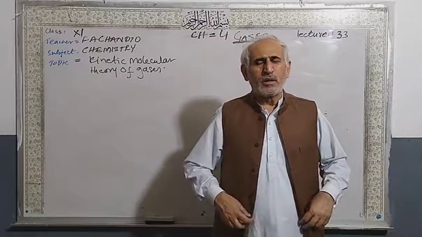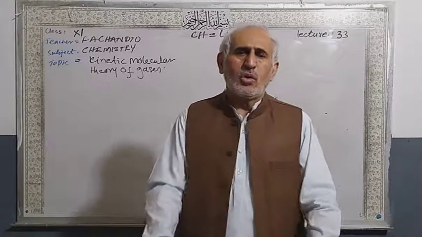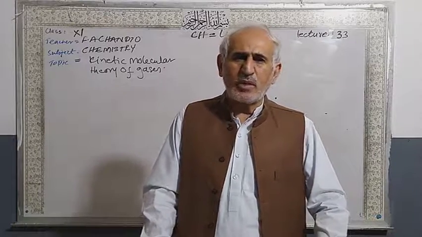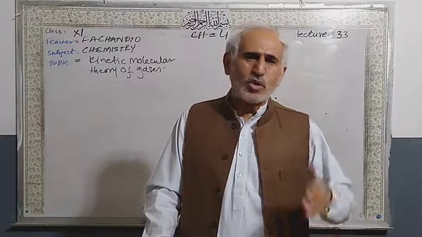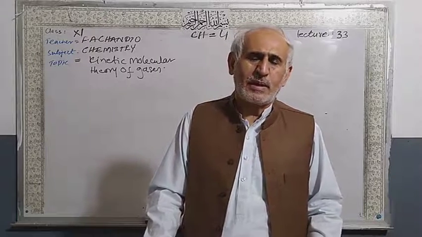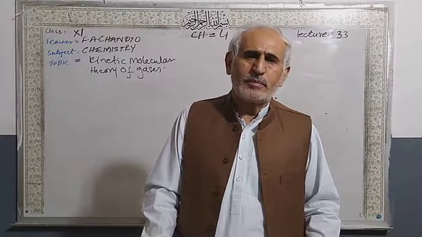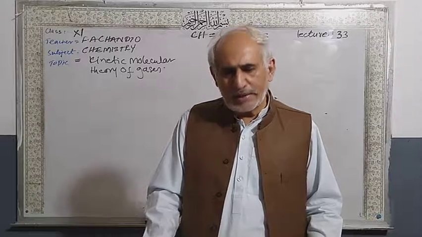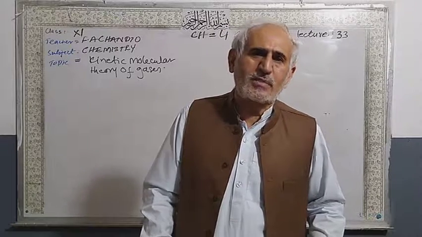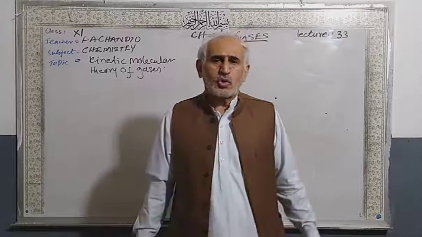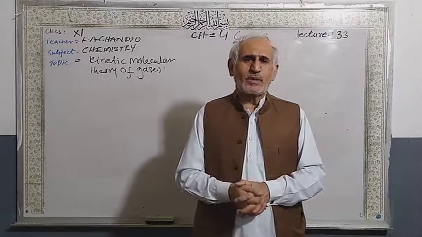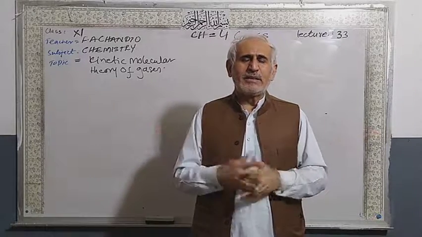Chlorine can be seen. Bromine is a liquid also. Another may be nitrogen dioxide. So these gases we mostly can't see. Then liquid, then solids. Then another, we will also discuss the plasma state. So gases cannot be seen.